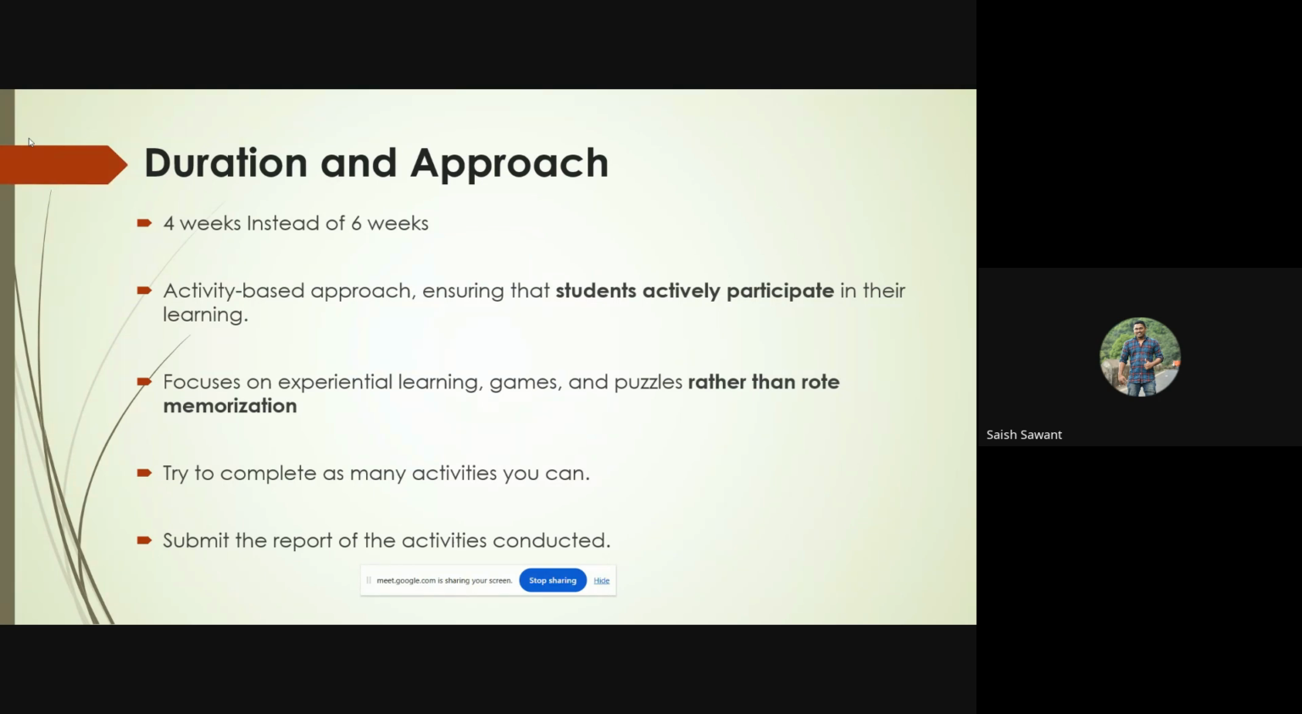Teachers have to complete as many activities as you can. There are 33 or 32 activities mentioned in the bridge course. To complete all the activities will be difficult for many teachers because some teachers are going for census duties and other duties. But try to complete as many activities as you can, and submit the report of the activities conducted to the SCERT later on. I hope this is clear to all.